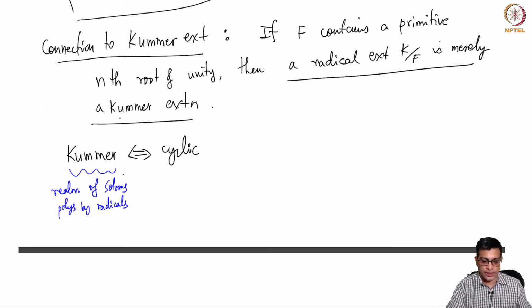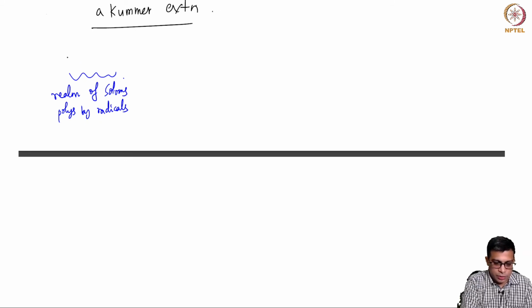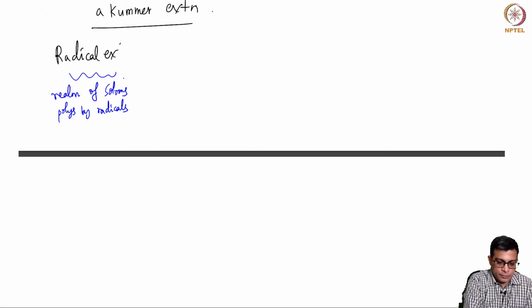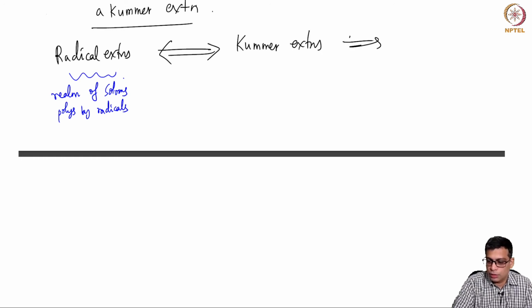So think of radical extensions if and only if Kummer extensions, equivalent to cyclic extensions.